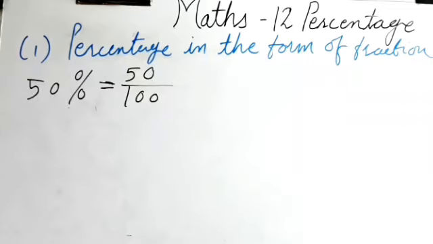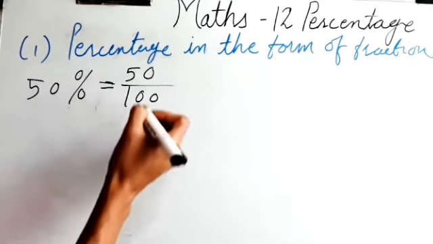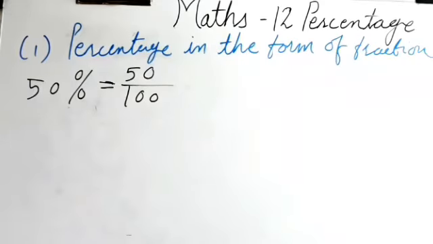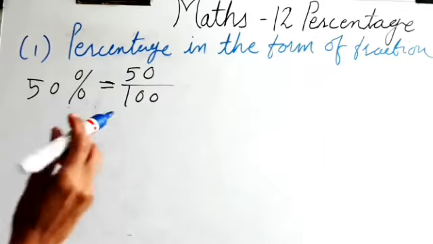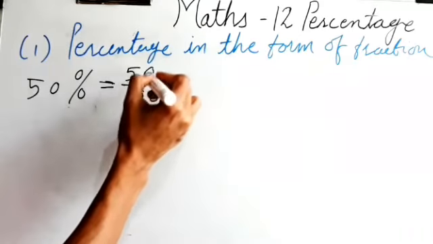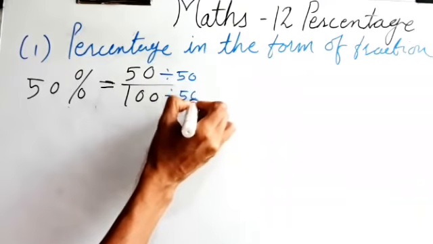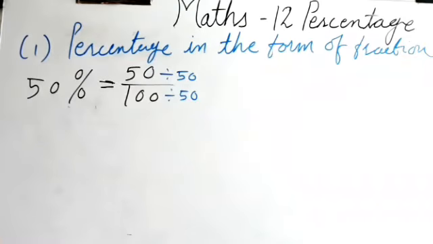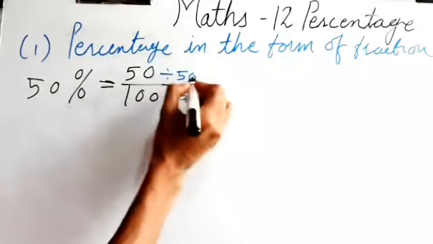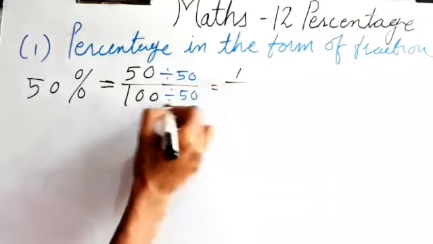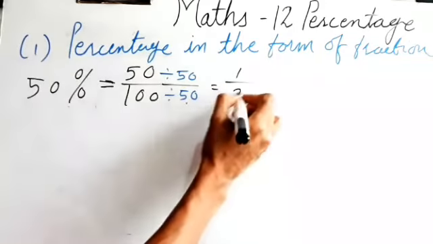Now if I want to make it in reduced form, can we do it? Yes, as we have seen in ratio and proportion, we divide by the same number, that is 50. 50 divided by 50 is 1, and 100 divided by 50 is 2.